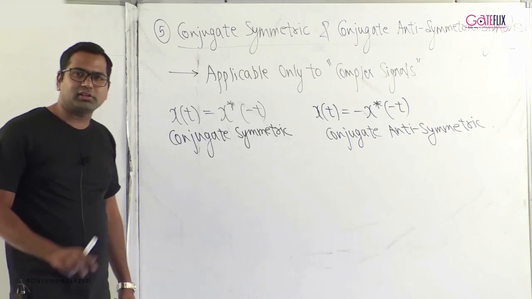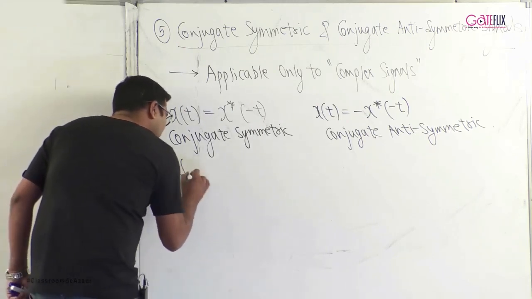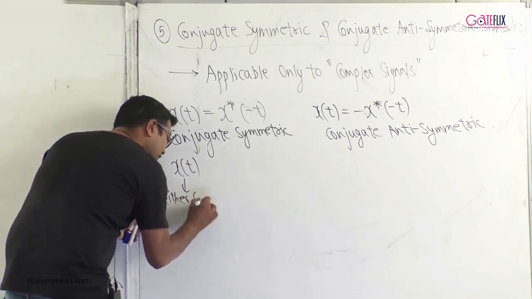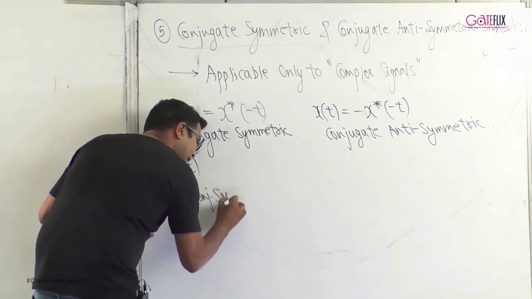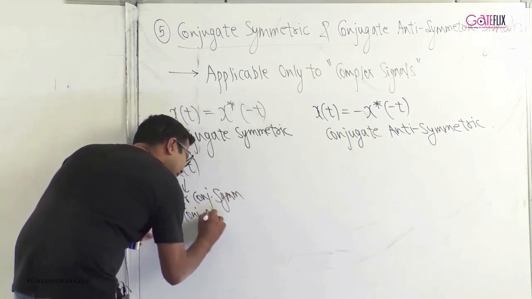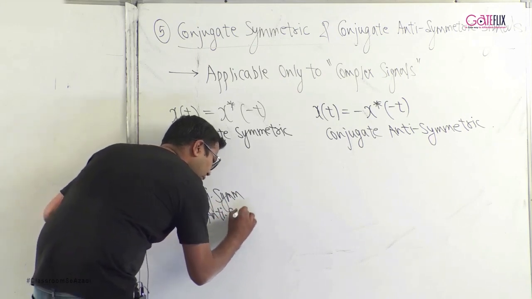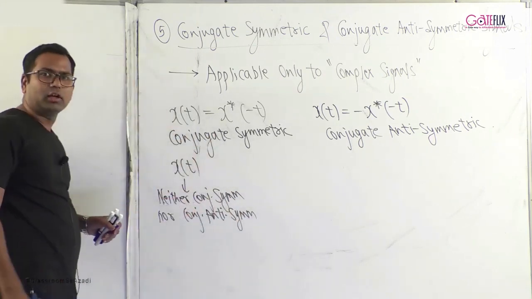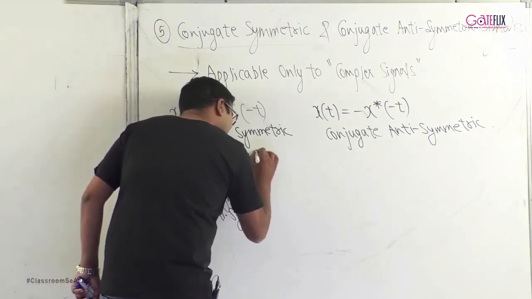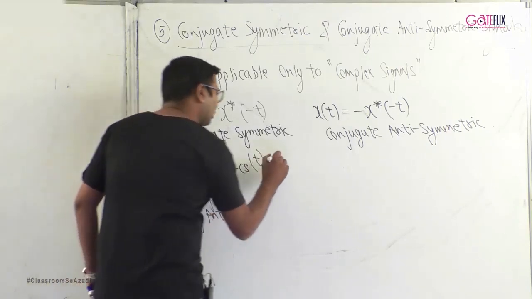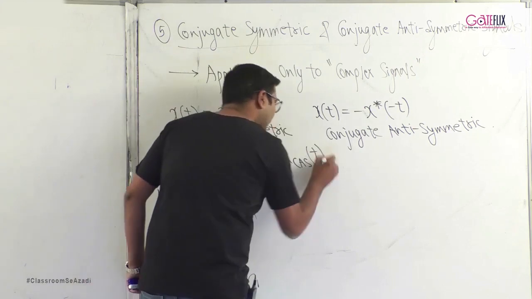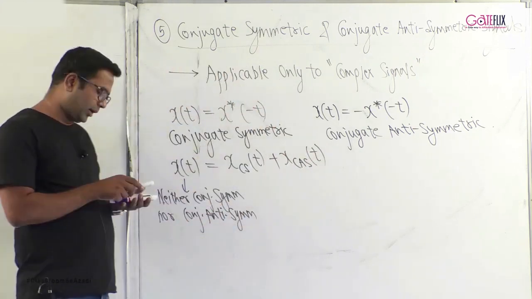Very similar to what we have discussed in even and odd, you can have a signal x of t which is neither conjugate symmetric nor conjugate antisymmetric. If you have such a signal, you can divide it into two parts. You can divide it into x cs of t, which is the conjugate symmetric part, and x cas of t, which is the conjugate antisymmetric part.